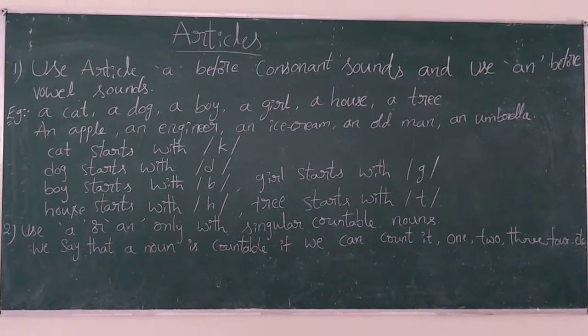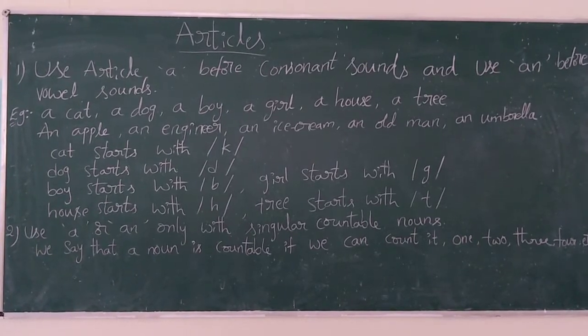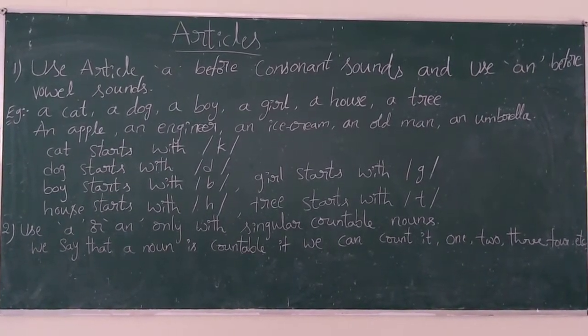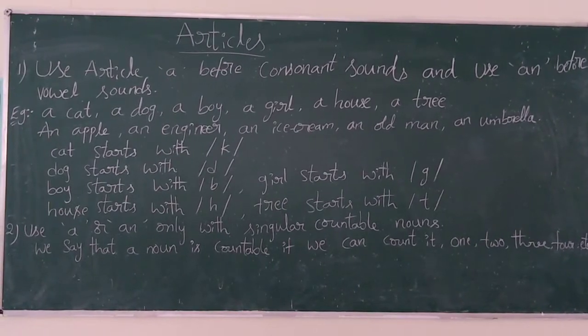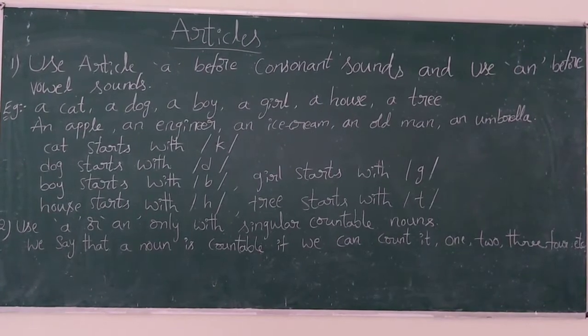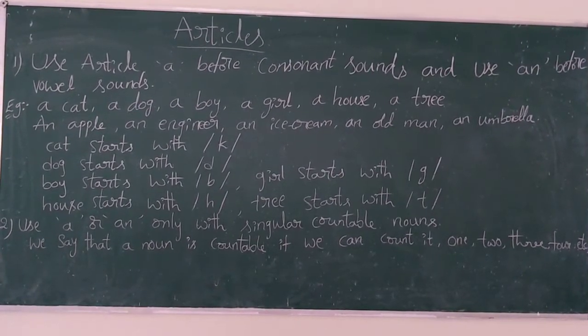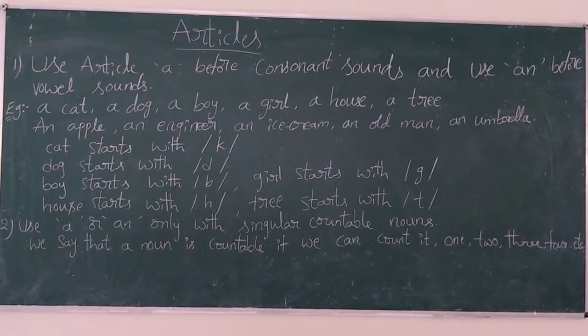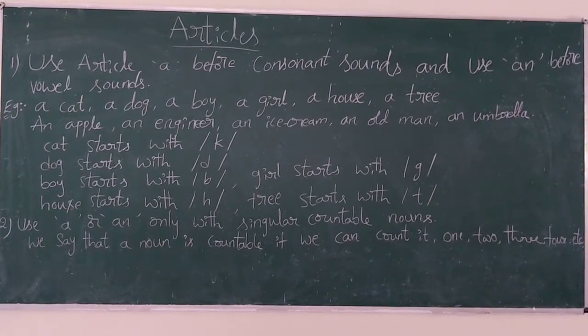So we say a cat, a dog, a boy, a girl, a house, a tree, etc. Notice that in natural speech we don't say a, we say uh: a cat, a dog, a boy, a girl, a house, a tree, etc.